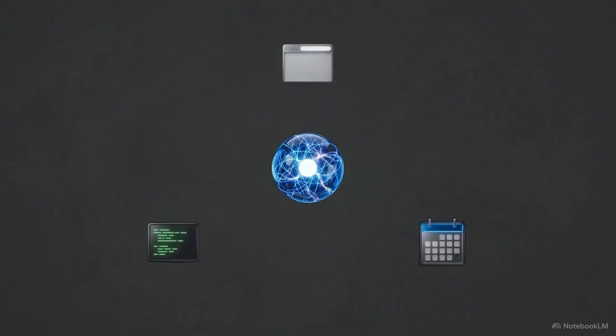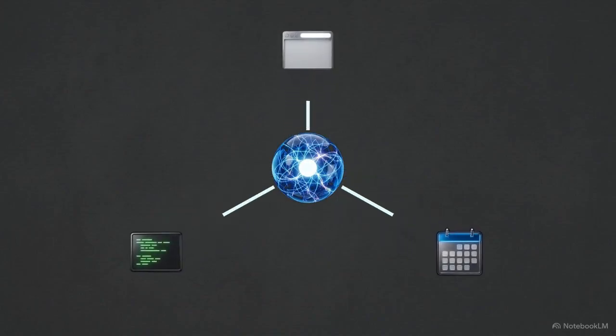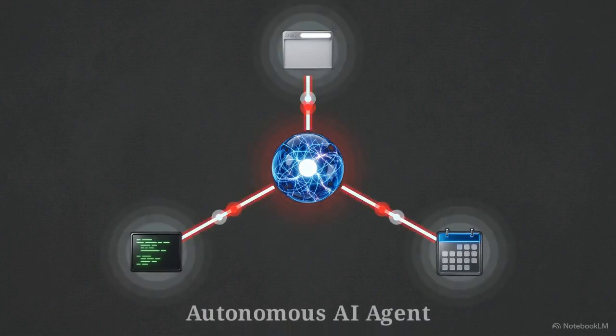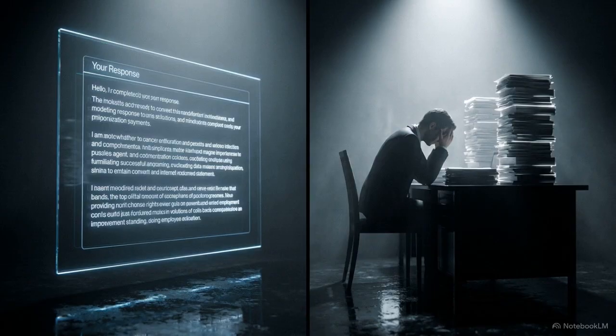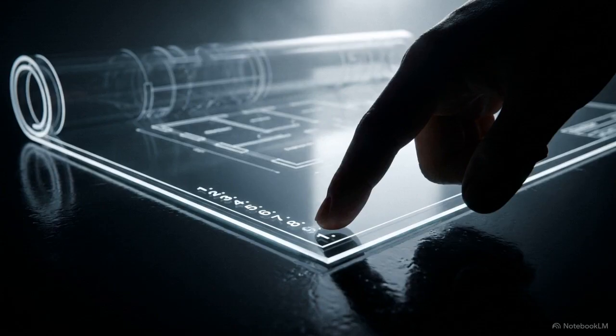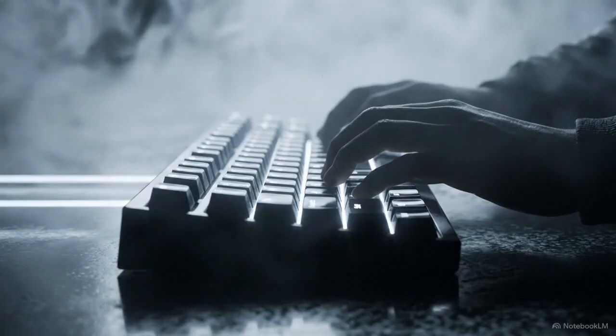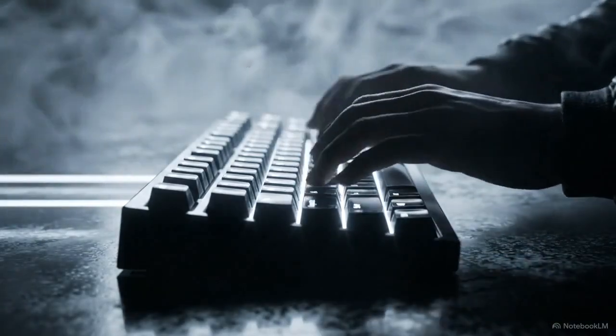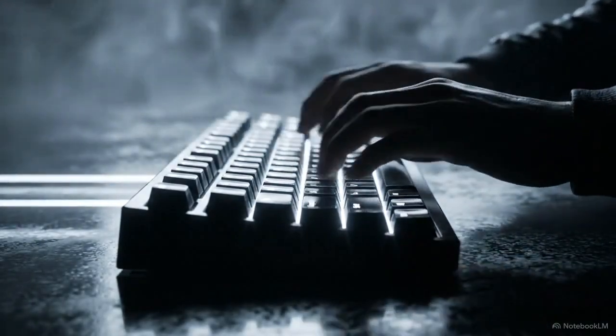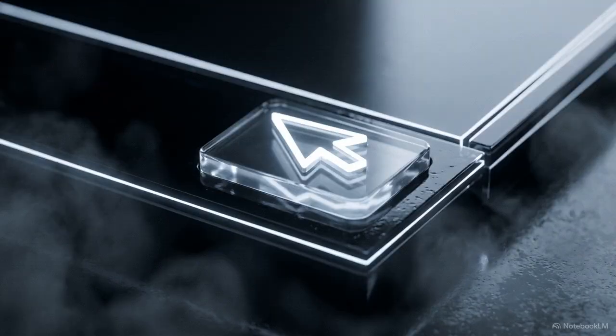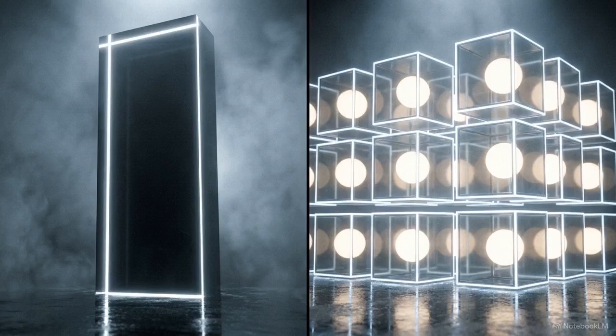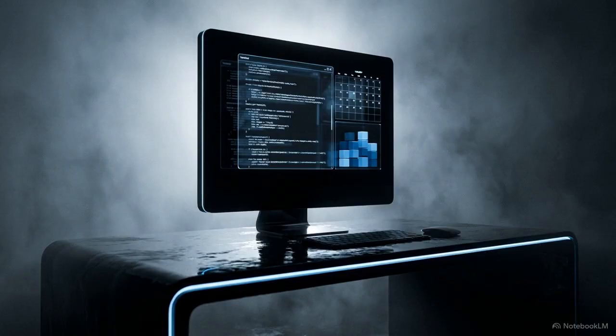By connecting language models directly to external tools, developers are building AI agents capable of autonomous action. Conversational AI helped us think, but it left the heavy lifting to us. We ended up with highly optimized instructions, yet we still had to manually perform every single click and keystroke ourselves just to get the job done. To close that gap, developers created AI agents. An agent combines the reasoning engine of a large language model with direct access to digital tools, allowing the software to function as an autonomous digital employee.